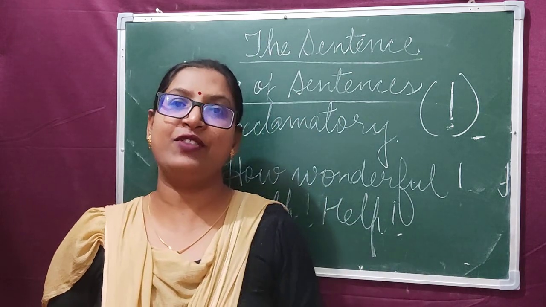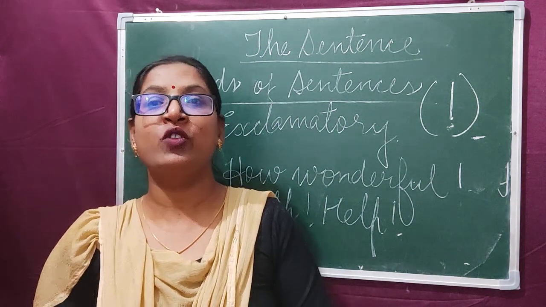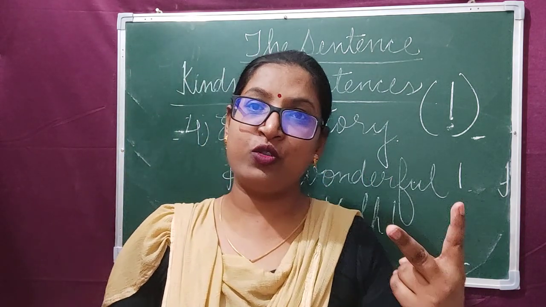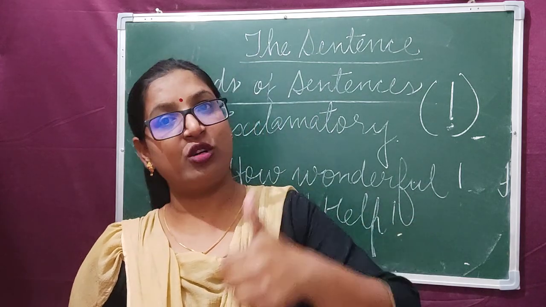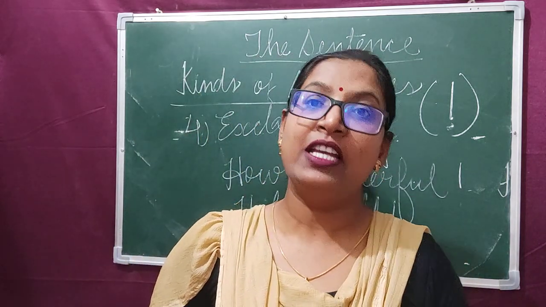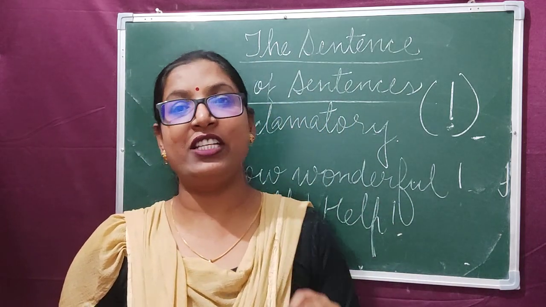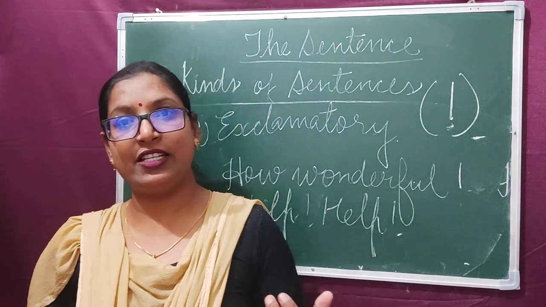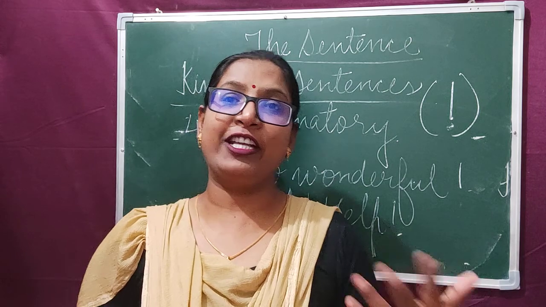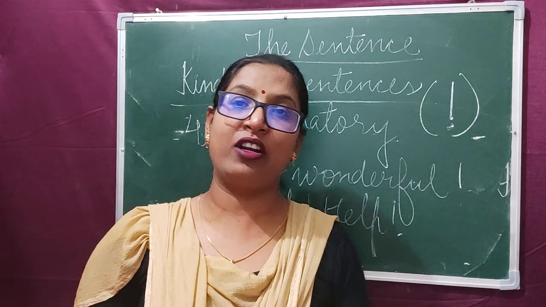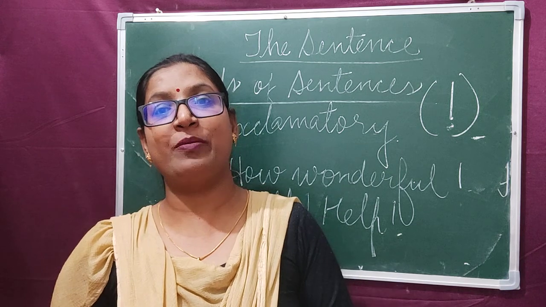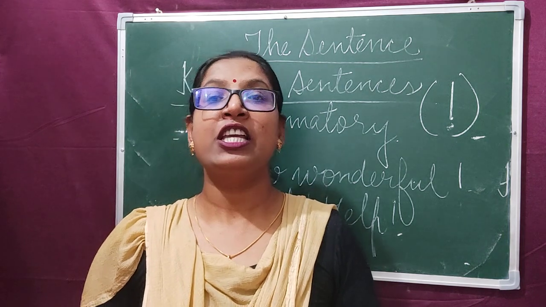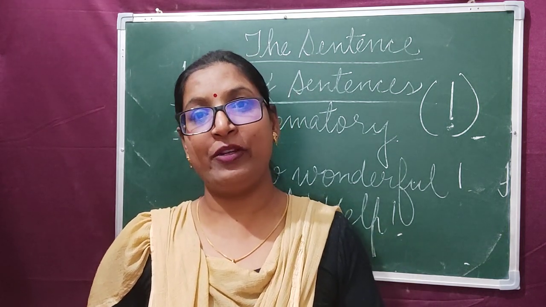Clear? So we have studied the 4 types of sentences. First one is assertive or declarative sentence, which is of 2 types. Affirmative, which is also known as positive sentence, and the negative sentence. Then the second one is interrogative sentence, which is used to ask the questions. Third one is imperative sentence, which is used to express advice, suggestion, command, order, and so on. And the fourth one is exclamatory sentence, which is used to express strong, sudden feelings, emotions, surprise, or admiration, etc.